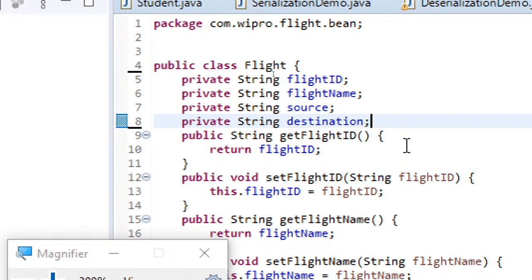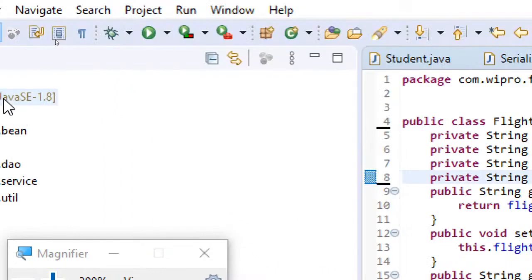I answered that personally, but still thought of telling it to everyone. So a bean class is nothing but a class which contains all the variables that are required by other classes of the project, and the variables will be declared private. But how these variable values are set and retrieved is by using the public set methods and get methods. So this is how you will be generating them.